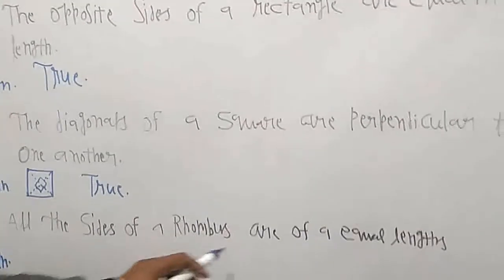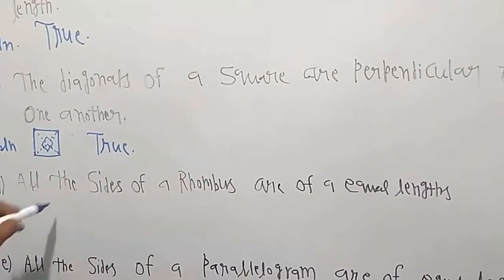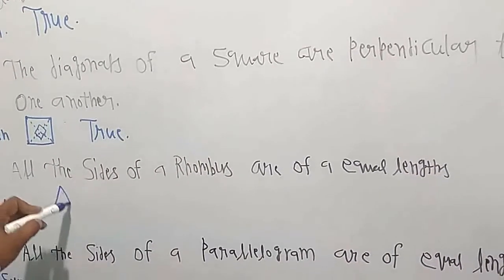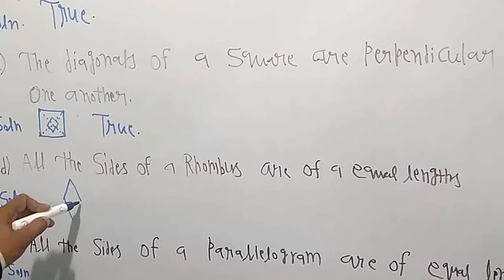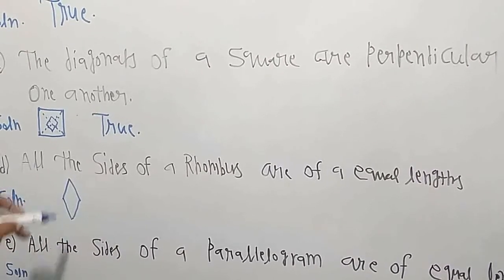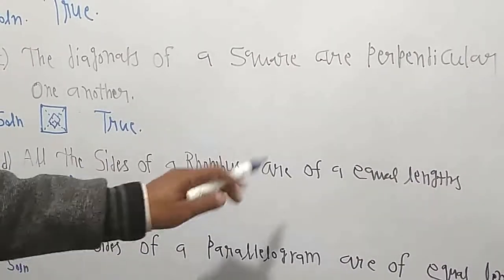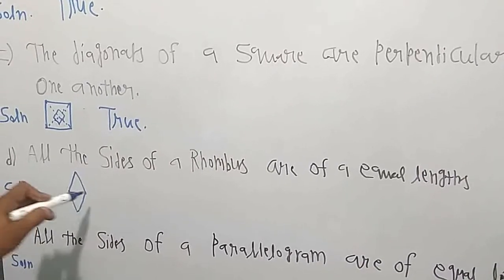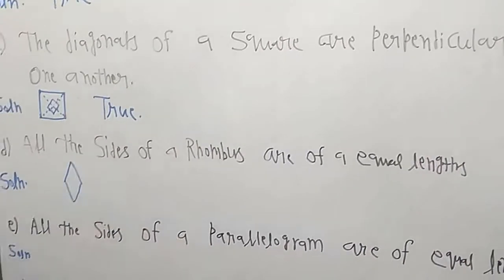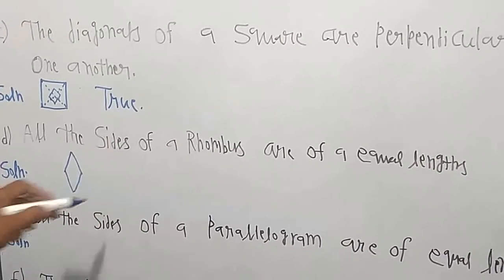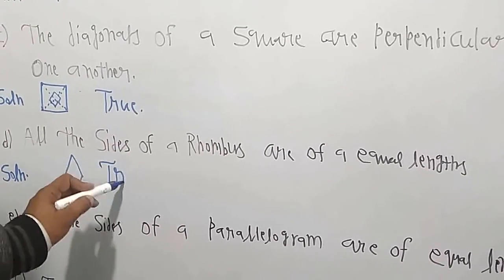All the sides of a rhombus are of equal length. So suppose this is the figure of our rhombus. All the sides of a rhombus are of equal length. Yes, it is, because in the rhombus the sides have equal lengths. So it is also a true statement.